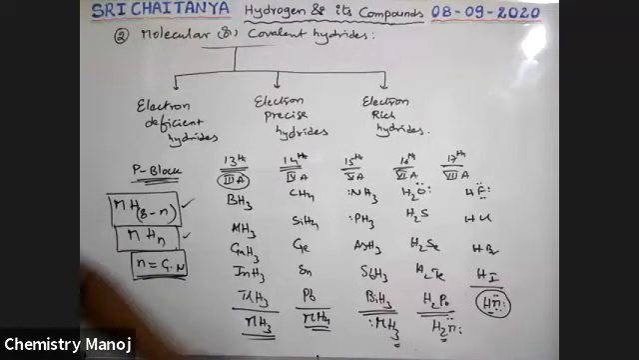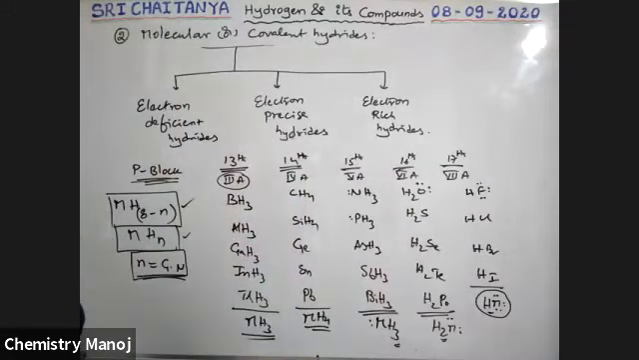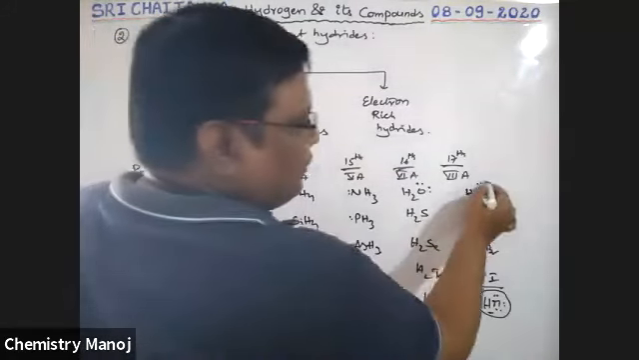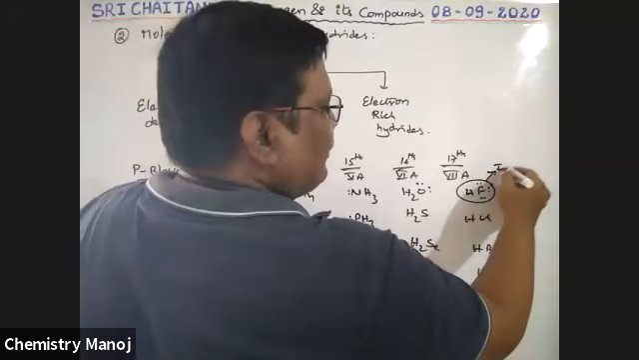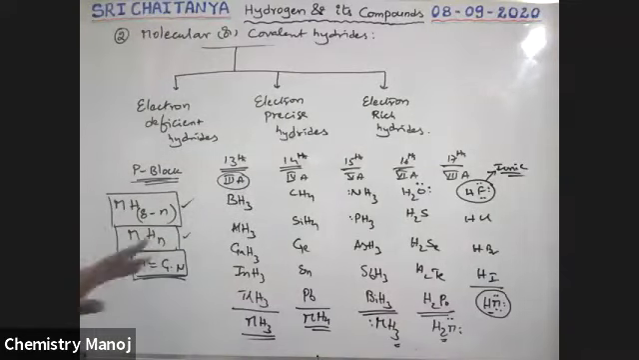Now, all these hydrides are covalent hydrides, except HF. HF is ionic. This HF is an ionic hydride. Remaining all hydrides are covalent.